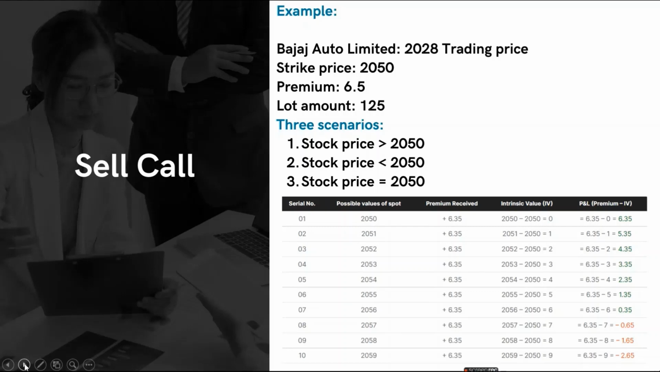We are in a good situation if the market price remains less than the strike price in the case of sell call, and we are in a good situation in a buy call when the market price increases over and above the strike price. So that is the difference between buy call and sell call.